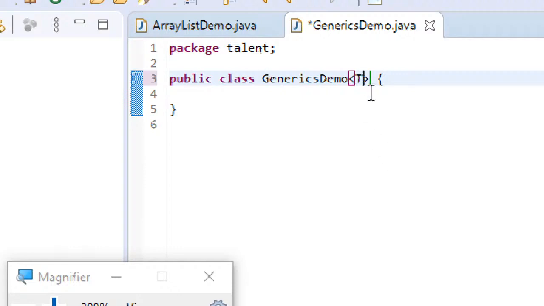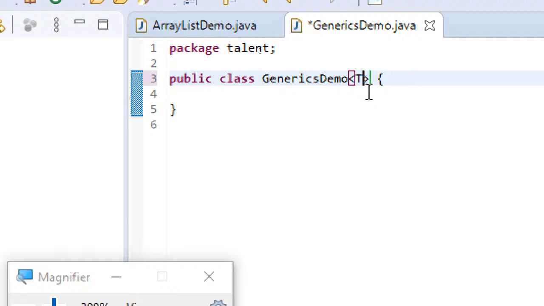And it's not that you have to use only the variable T, how I have written. But in industry standards, capital T represents type. If I want to use it for some other element, we will write capital E. So usually this thing, whatever you can see within the angular brackets, is representing the type parameter.